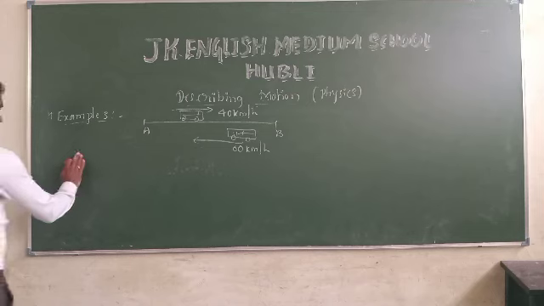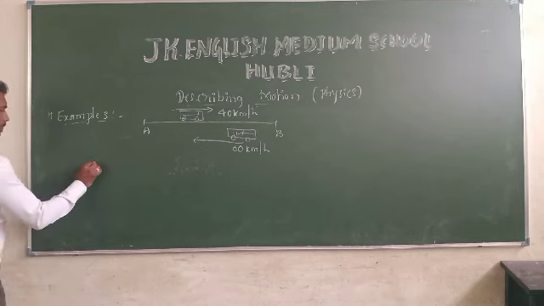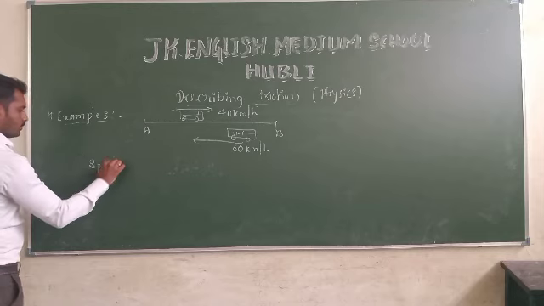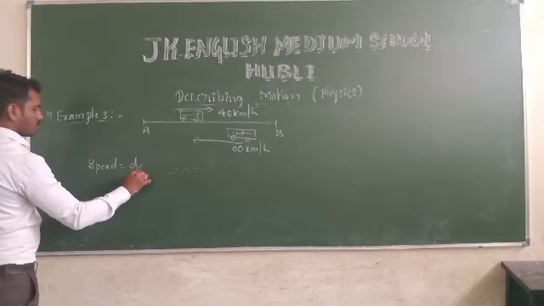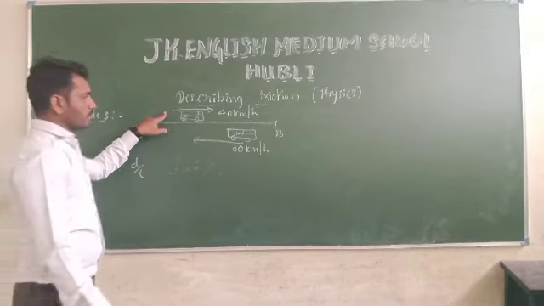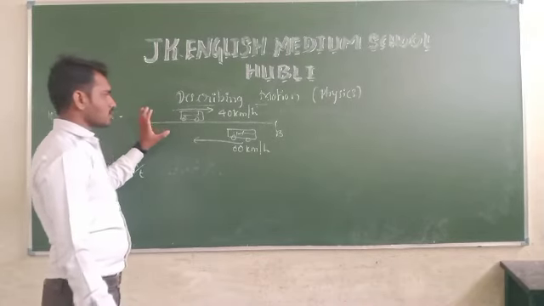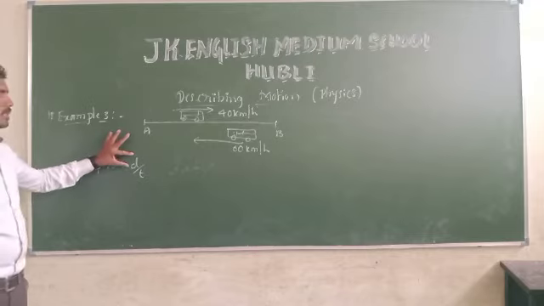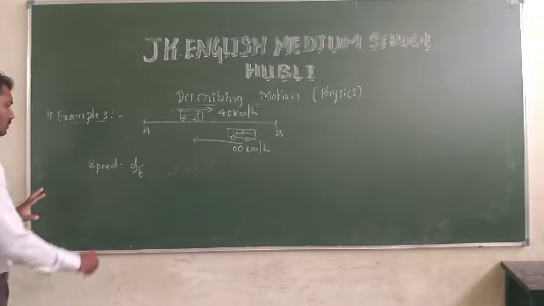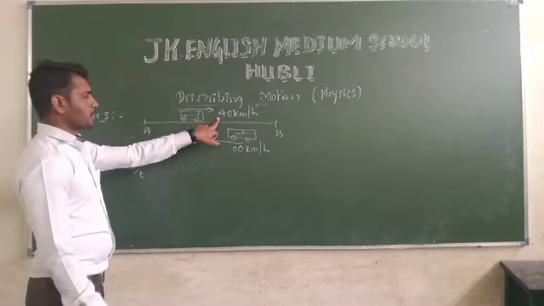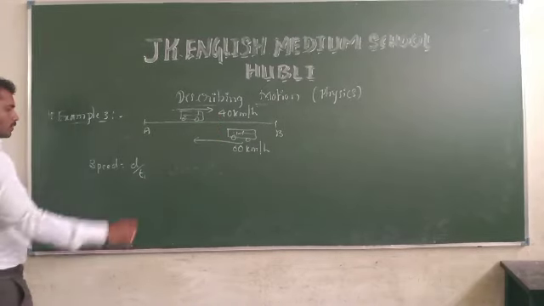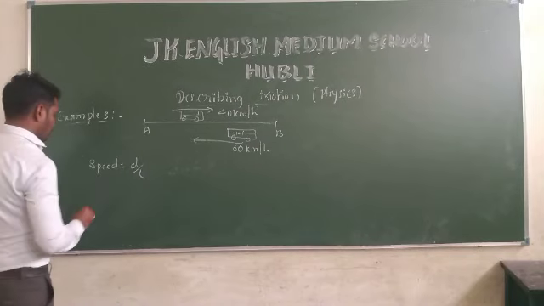First, what is the formula? Speed is equal to distance divided by time. Here we know that the distance is the same on both sides, so let us keep the distance as it is. Time we don't know, so take the time on this side. The speed is 40 km, so time t1 while going to B. So this is your formula.